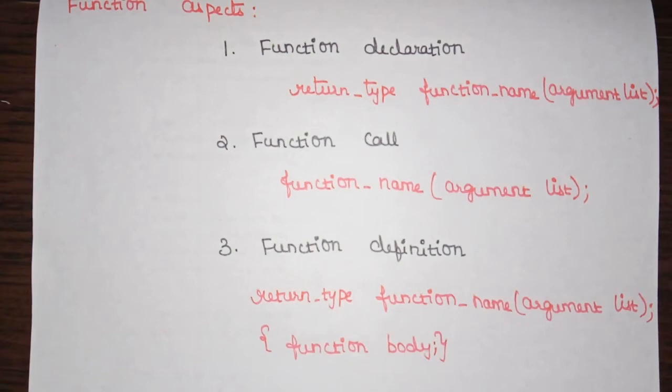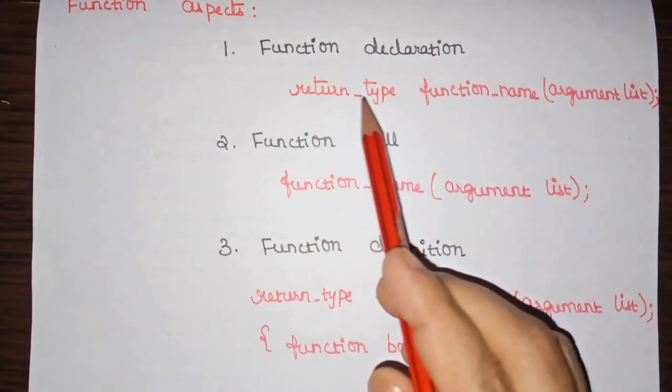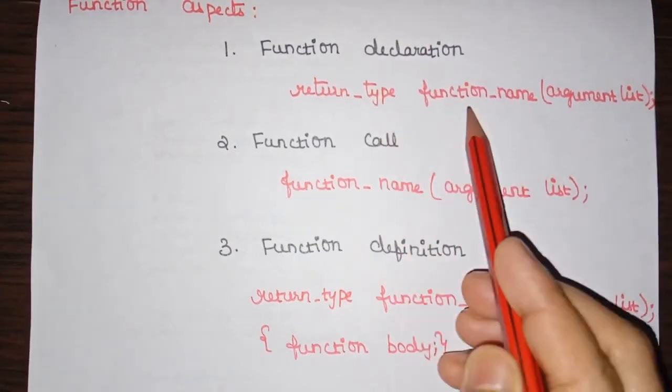When we say function declaration, here we are just going to inform the compiler that we are going to use some function in this program. Just to tell the compiler the function name that we are going to use here, what the function parameters are, and what the return type of that particular function is. So this is what will be in a function declaration. This is the syntax of function declaration.